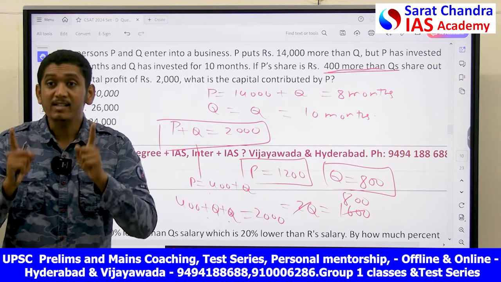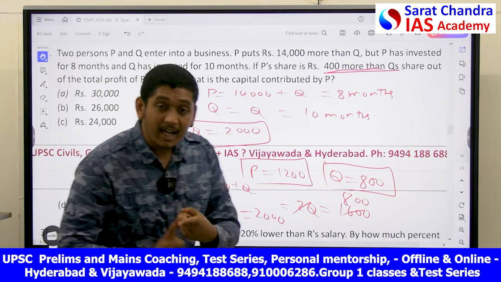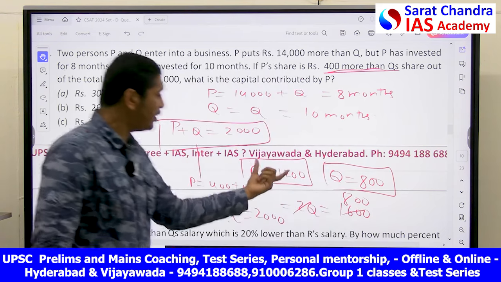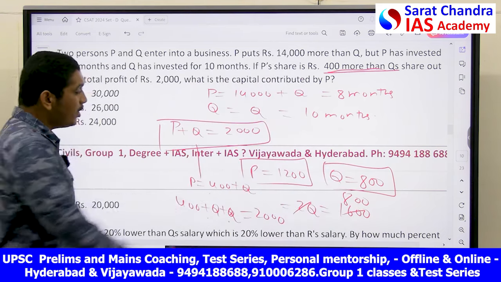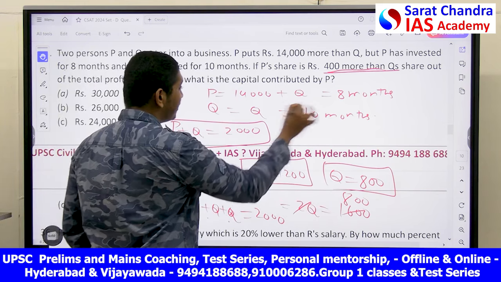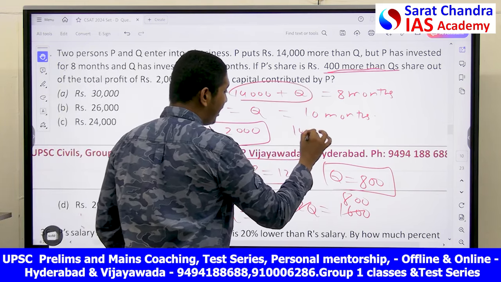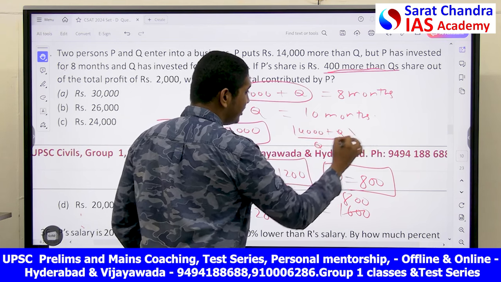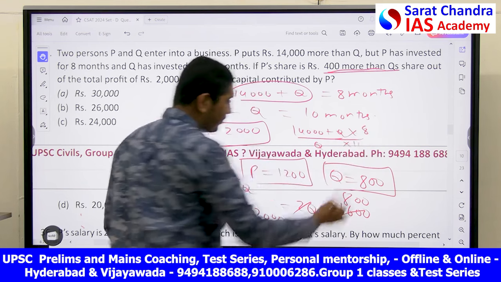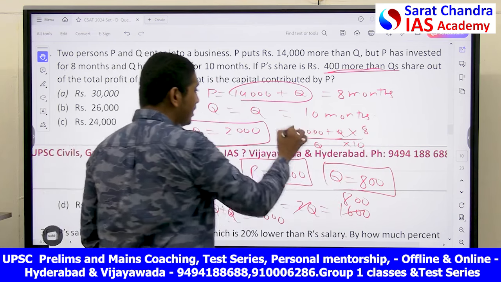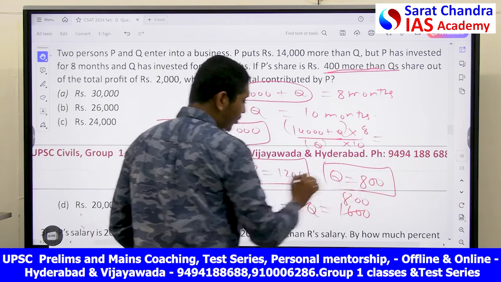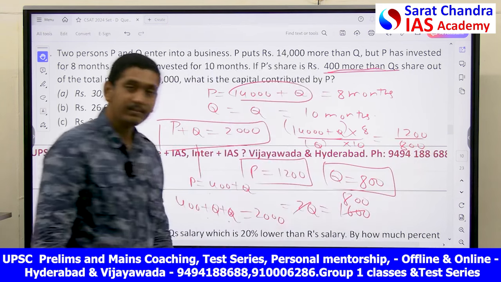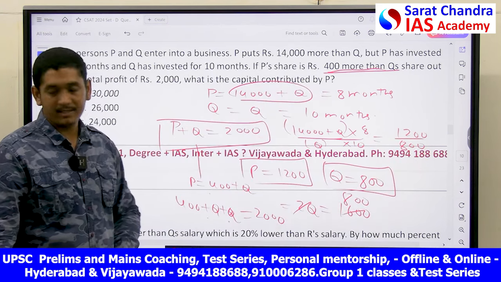And remember, shares are always proportional to the amount and the time you invest. The amount and the time invested is proportional to the amount of money you get. So, what formula do you get? The multiplication of these two, 14,000 plus Q divided by Q, this into 8, this into 10, because they invested for 8 months and 10 months. This should be equal to 1200 by 800. This is from where you get your answer.